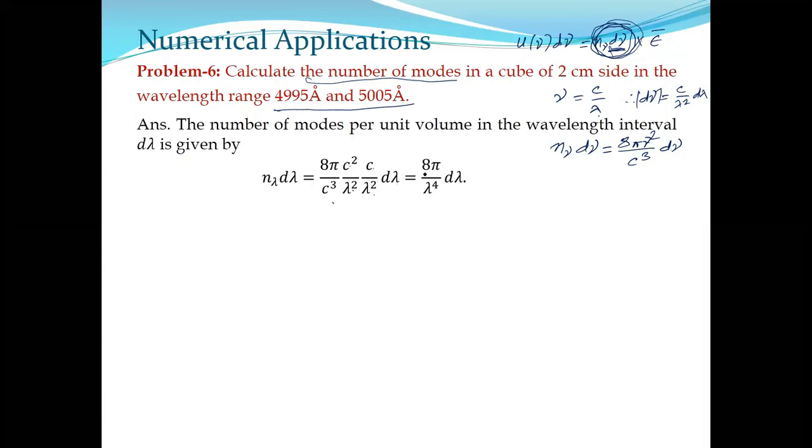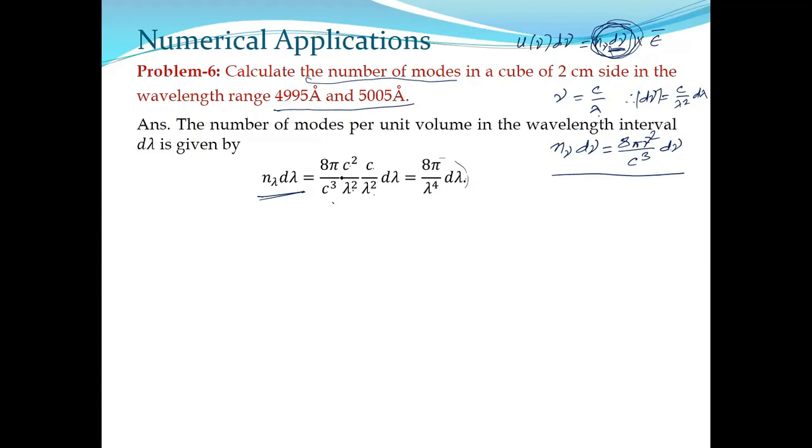Now n lambda d lambda is in terms of wavelength. Don't bother about what is written; it is the number per unit volume, only written in terms of wavelength. If frequency is supplied, use the earlier formula; if wavelength is supplied, use this one.